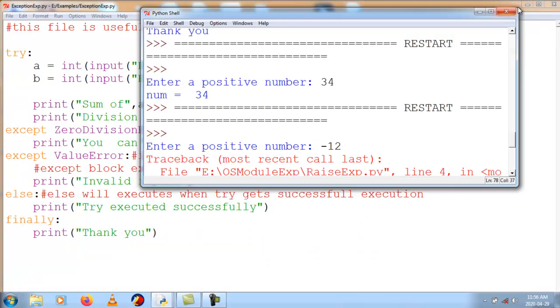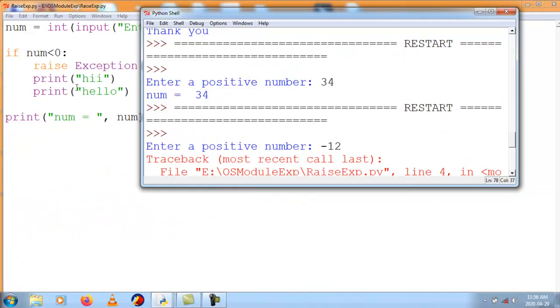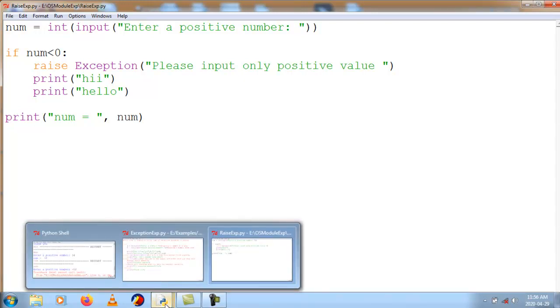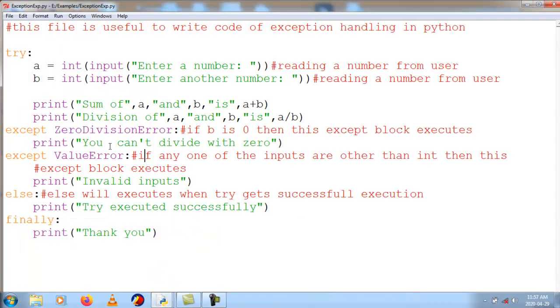Whenever you have print statements after the raise, it will wait for the next enter, but it will not execute those print statements. If you don't have any print statement, then it will not wait for the enter. So this is how you can write an exception handling program using Python. And here you can add any kind of exception. You can use FileNotFoundError, KeyboardInterrupt, TypeError. There are so many types of exceptions.